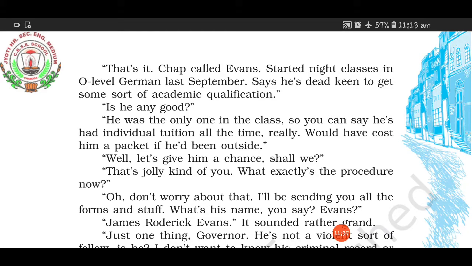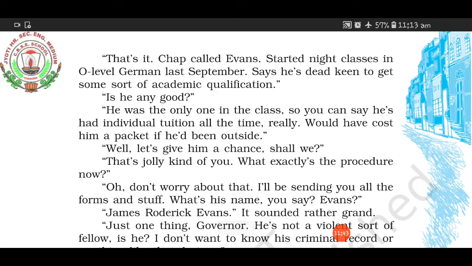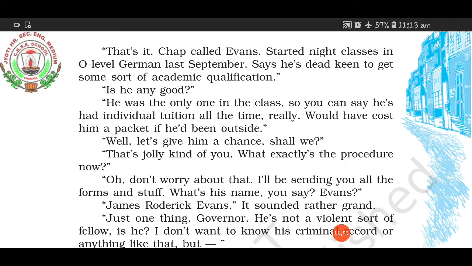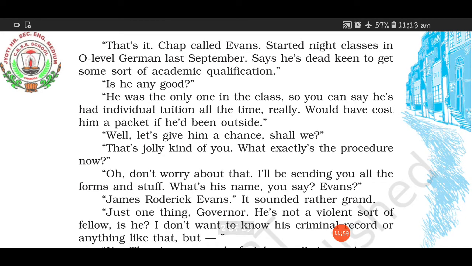If he called in March 2020, Evans had been taking classes from September 2019. Night classes means someone comes and teaches him in the jail at night. And now that he had completed his course, he is dead keen, meaning very keen, to get some sort of academic qualification, meaning a certified one.